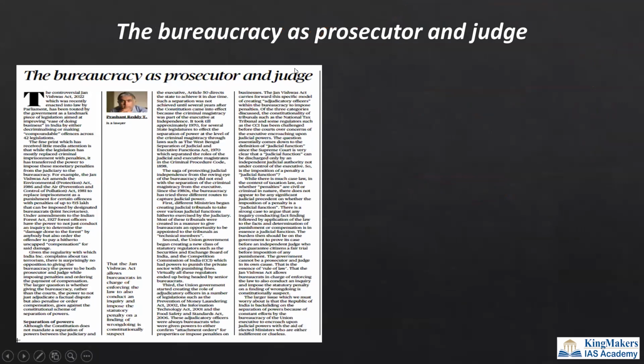The next thing is bureaucracy as prosecutor and judge. Friends, there is always a thing called separation of power. What is the separation of power? The judiciary should be separated from the legislature as well as the executive. Why? Because the judiciary will be adjudicating against the legislature as well as the executive to protect the citizens.